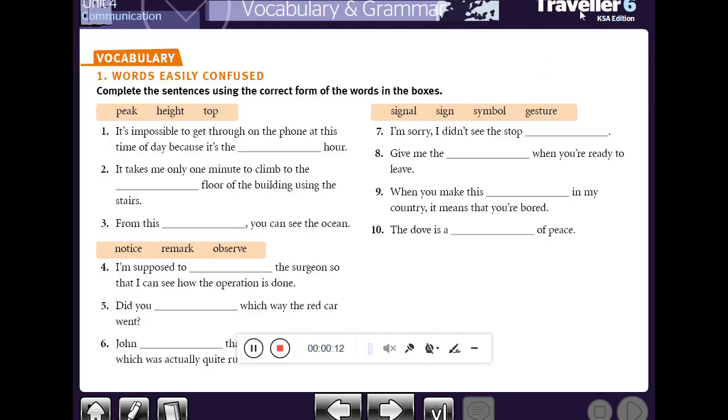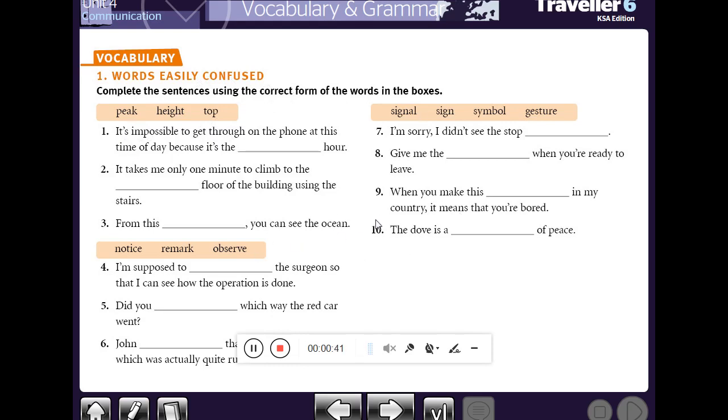Traveler 6, Module 2, Unit 4, Student Book, page 44. Our lesson today is vocabulary. As we mentioned before, all vocabulary lessons start with words easily confused, as you see. Today we have 5 groups of words.